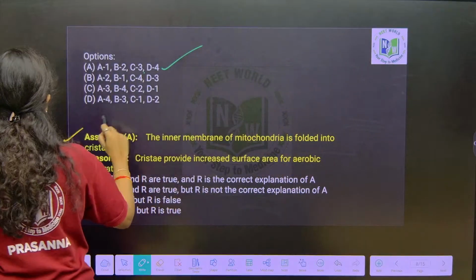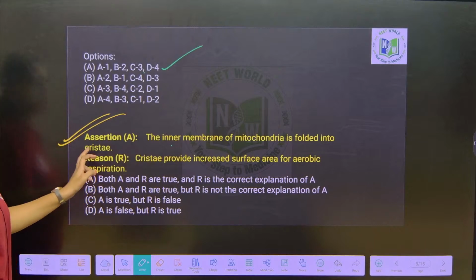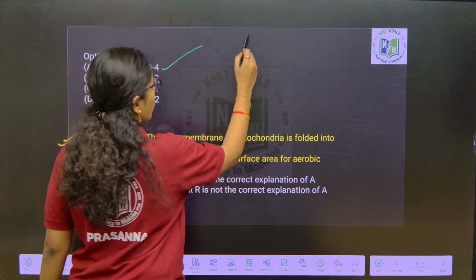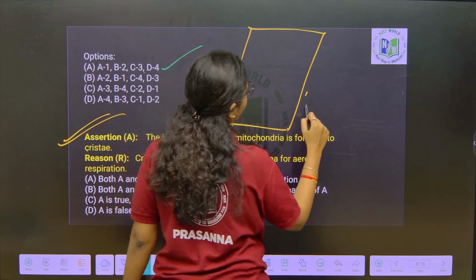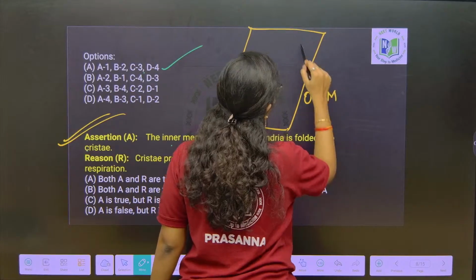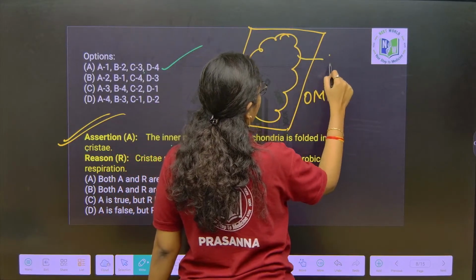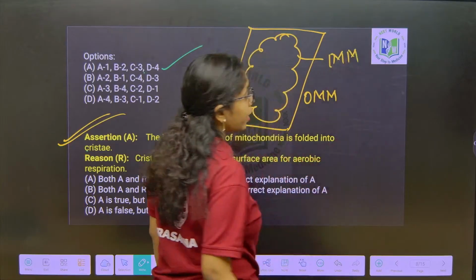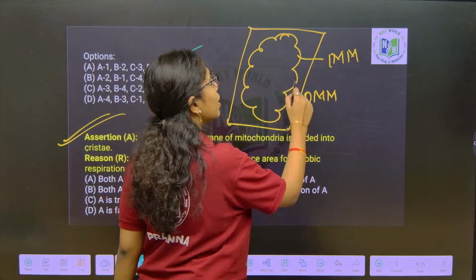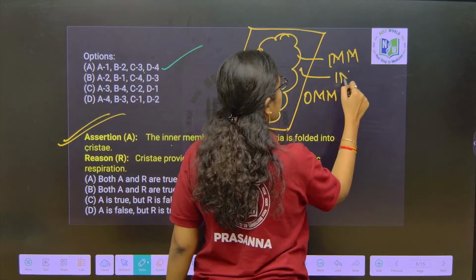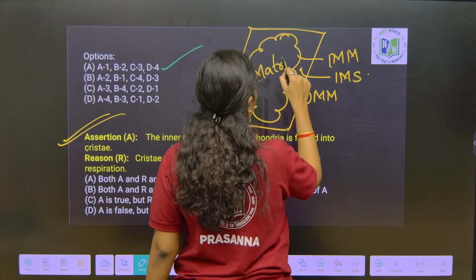Next question, assertion reason type of question again. The inner membrane of mitochondria is folded into cristae. Yes, let us recall the structure of mitochondria. In mitochondria, we have an outer mitochondrial membrane and inner mitochondrial membrane which is folded into cristae. The space in between the outer mitochondrial membrane and inner mitochondrial membrane is called the intermembrane space, and inside you will have the mitochondrial matrix.